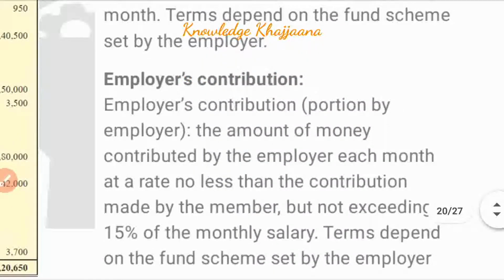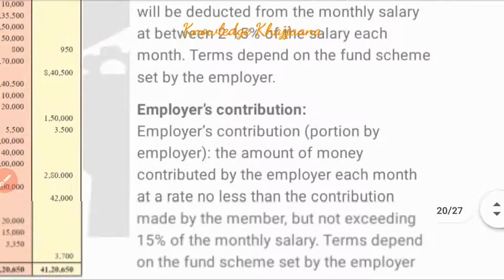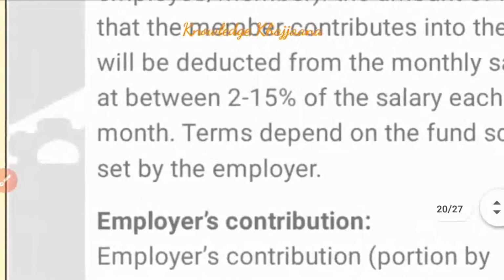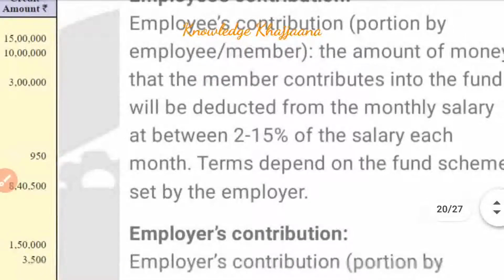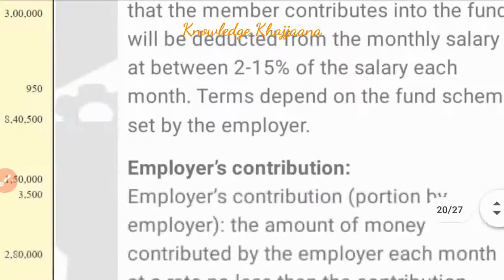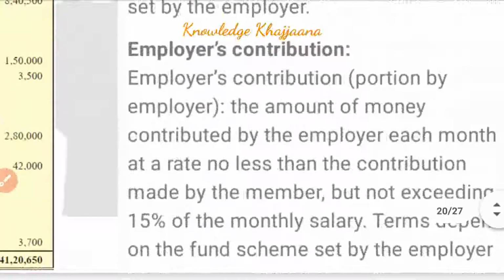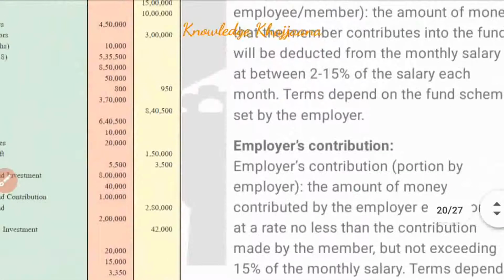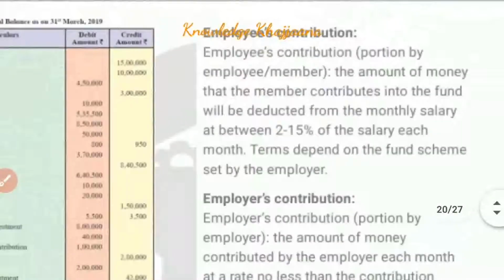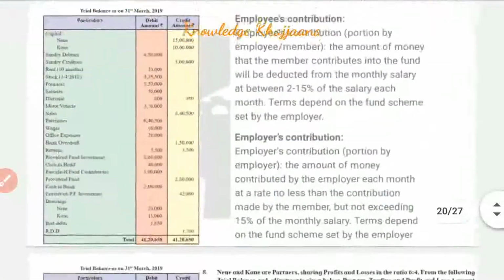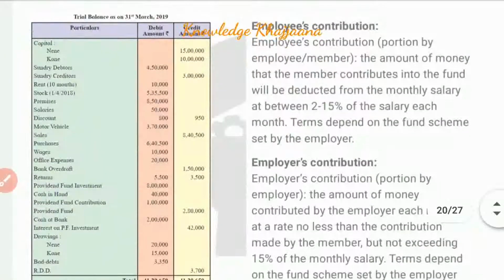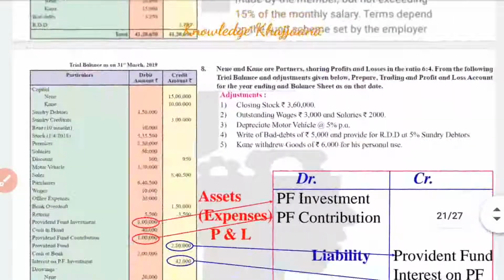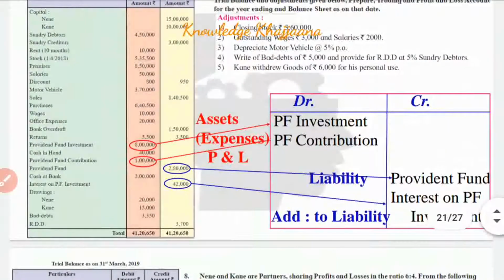Whatever the percentage contribution of the employee, the employer's must be equal or more than that, but not more than 15% of the salary of the employee. This is the contribution to the provident fund, which is provided for the future benefit of the employee.